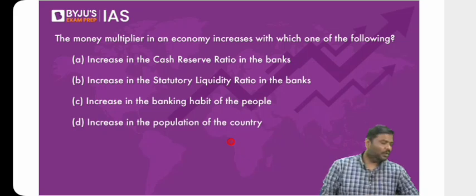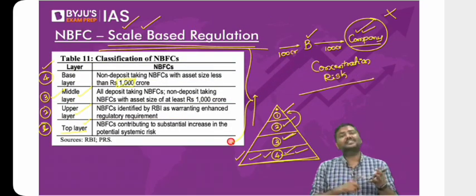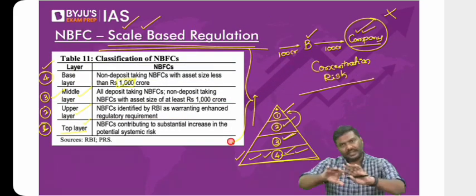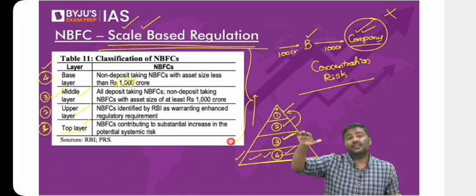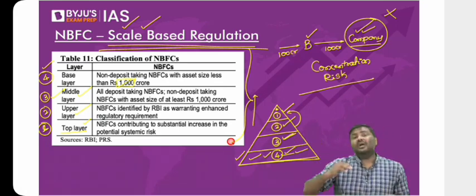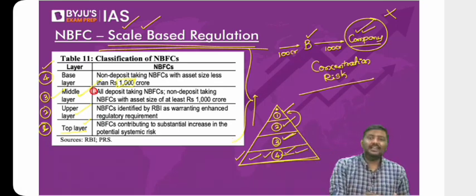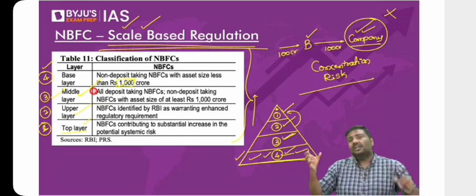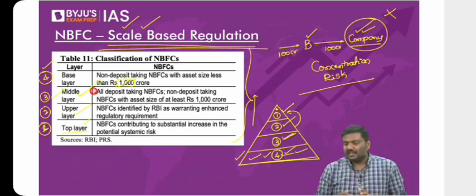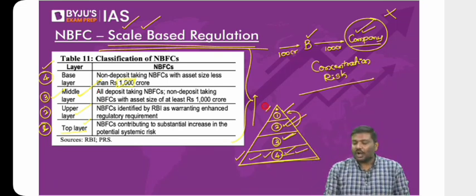I'll repeat it again. What RBI has done is divide the NBFCs based on asset sizes. Simple. How much assets are there with NBFCs? If there is an NBFC which has assets of less than 1,000 crore, keep it in the base layer. What if they have more than 1,000 crore? Put it in the middle layer. Within these NBFCs, the top 20 to 25 NBFCs in terms of asset size, put them in the upper layer. And right now, do not keep anything in the top layer.